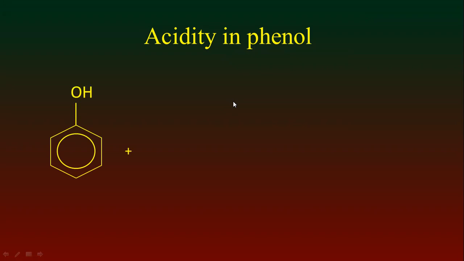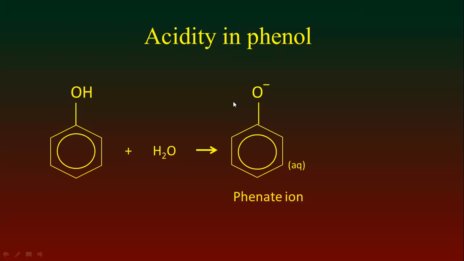When phenol is dissolved in water, or phenol is added with water, then phenol gives phenate ion and proton ion in aqueous solution and shows the acidic properties.